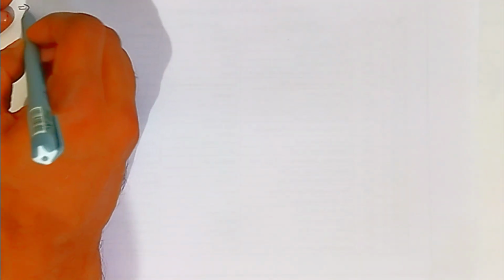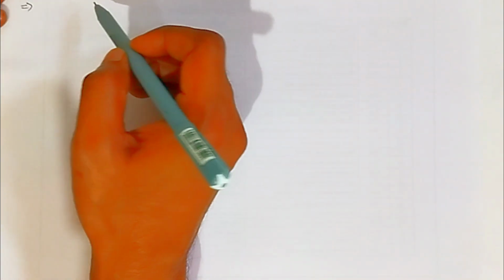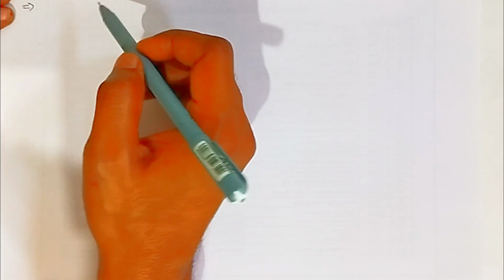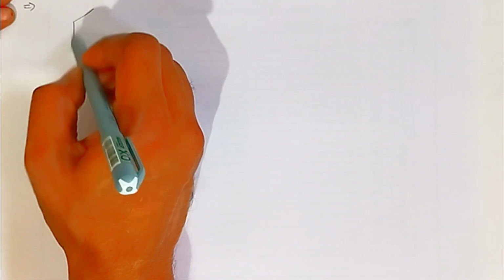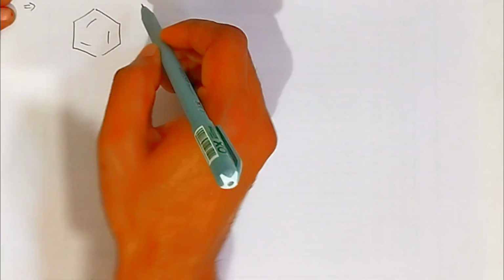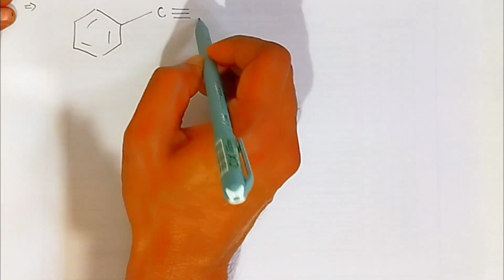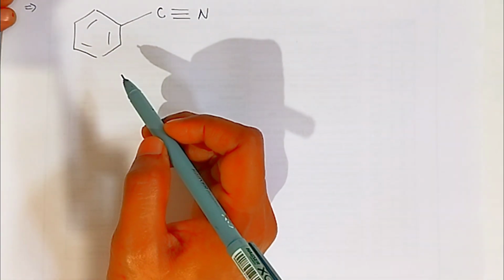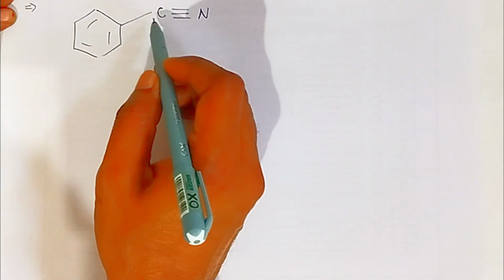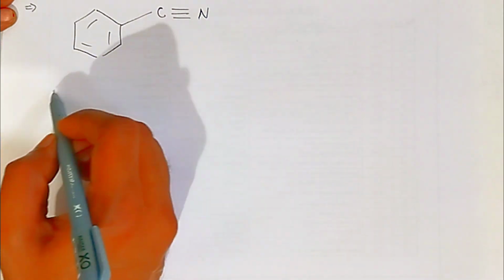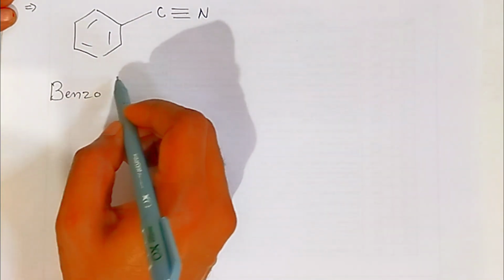Now students, you can also prepare aromatic aldehyde. For that you have to take the aromatic nitriles. Here the aromatic nitrile I am using is benzene, which is attached to the carbon of this cyanide. So this is called benzonitrile.